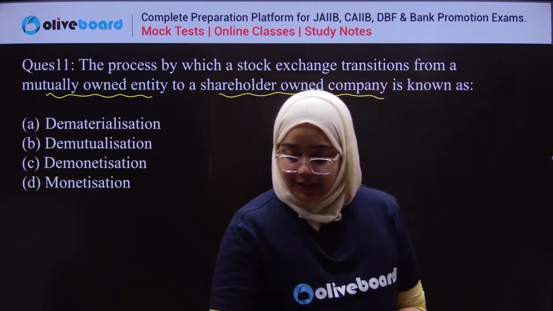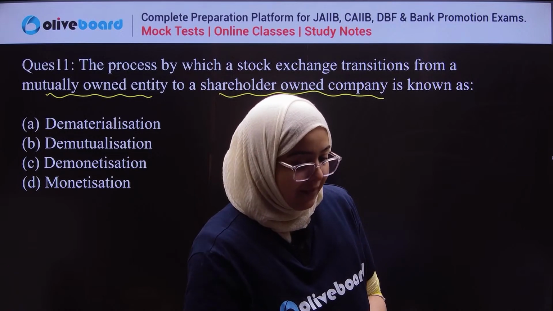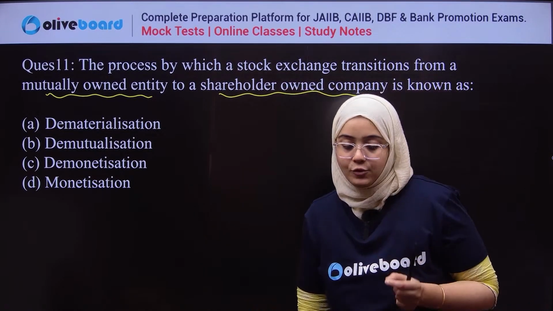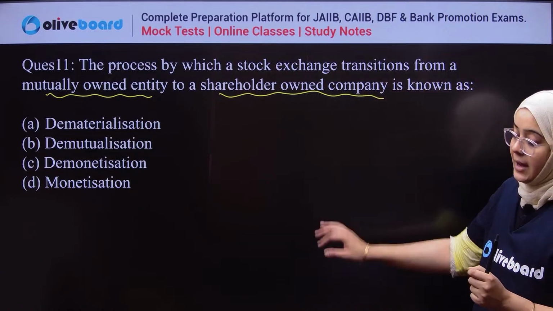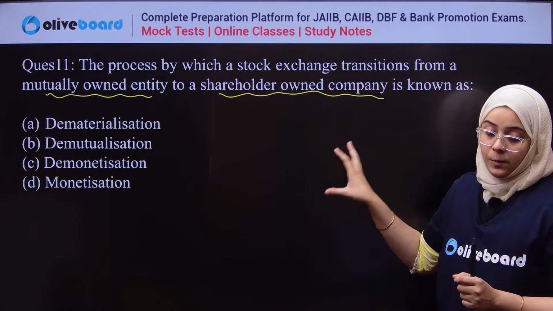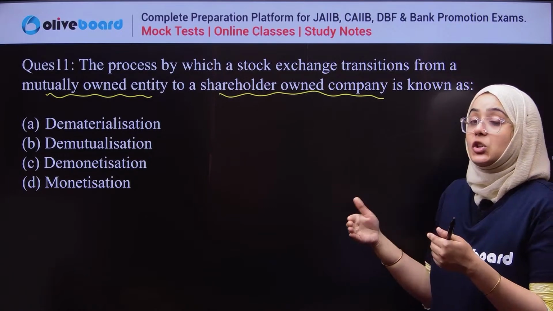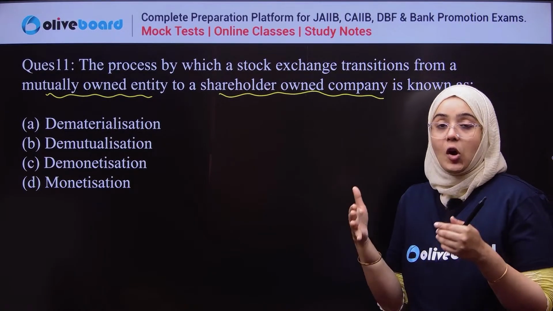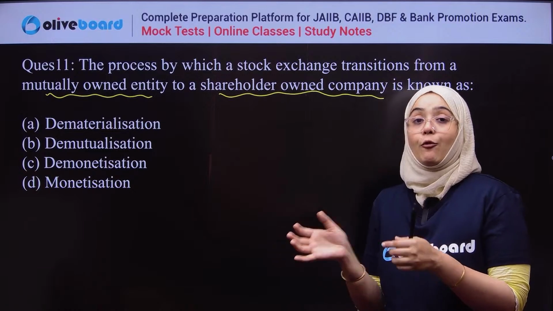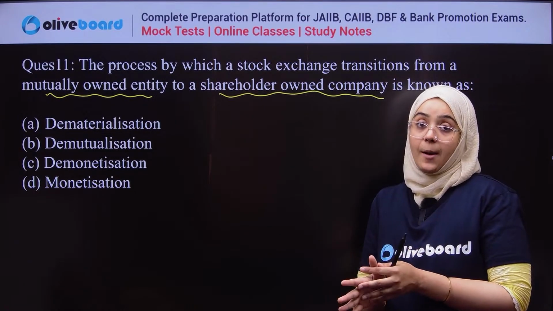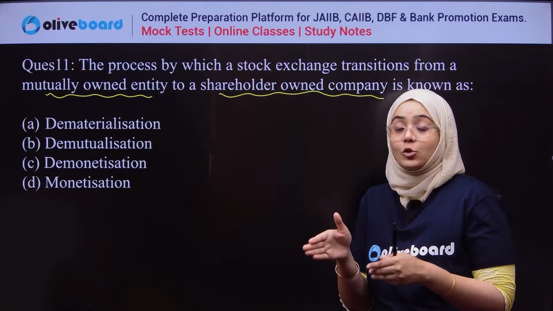So the correct answer for this question is very easy. You can all answer this question. Which of the following processes is known as when a stock exchange transits itself from a mutually owned entity to a shareholder company? So this transition process is actually known as